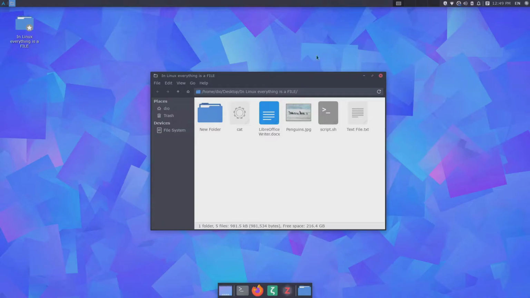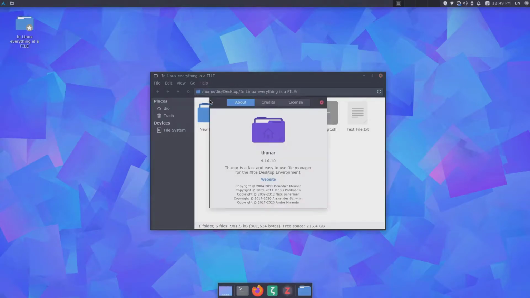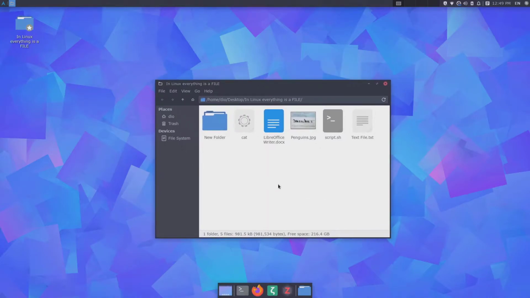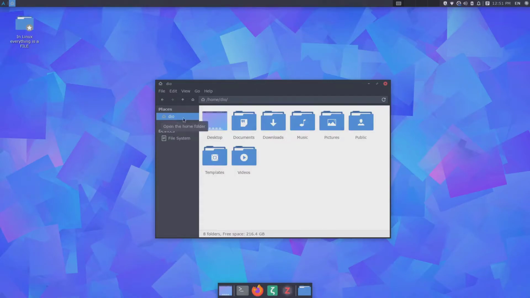Every distribution has its own file manager. Right now, because I'm using the XFCE desktop environment, it comes with the Thunar file manager. If you are on Linux Mint, you have your own file manager called Nemo. And the same goes for every other distribution. All distros have a different look and feel, like I said before. From the file manager, you can navigate to your home folder that is specified at the left sidebar with your username. From here, you can find all of your files.